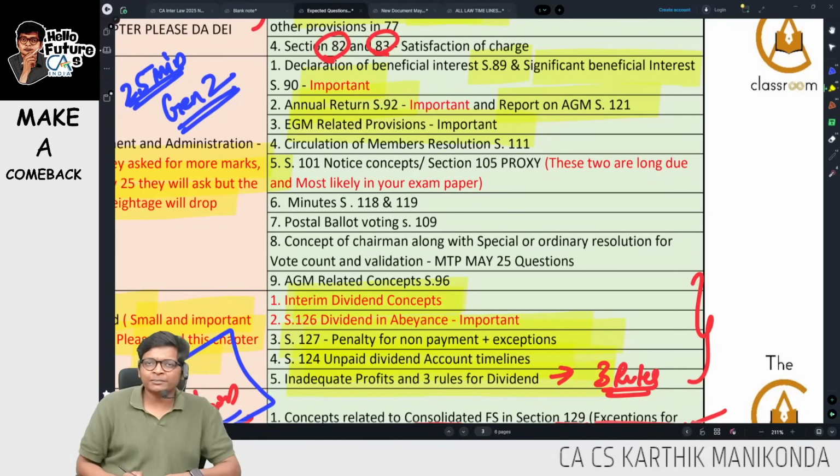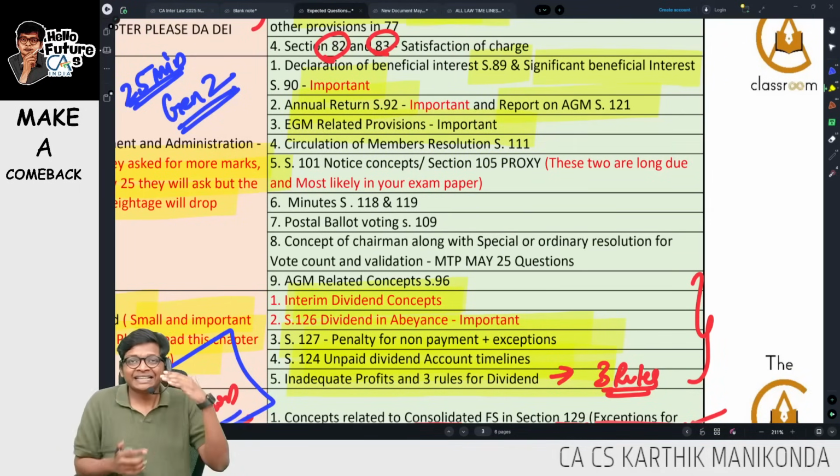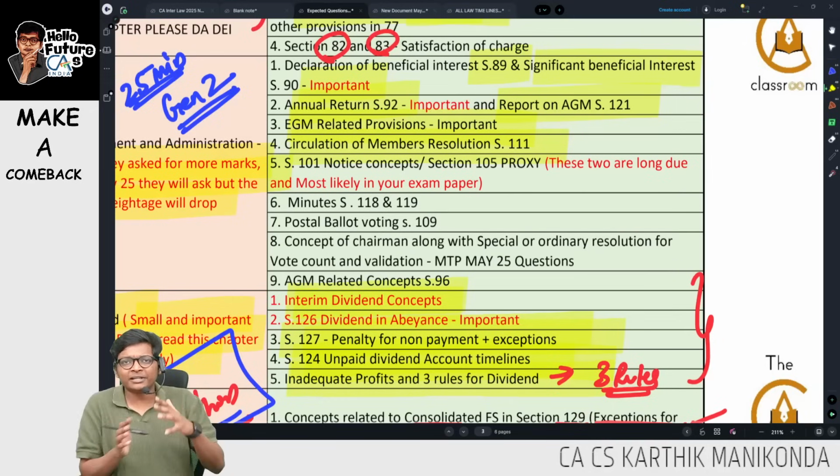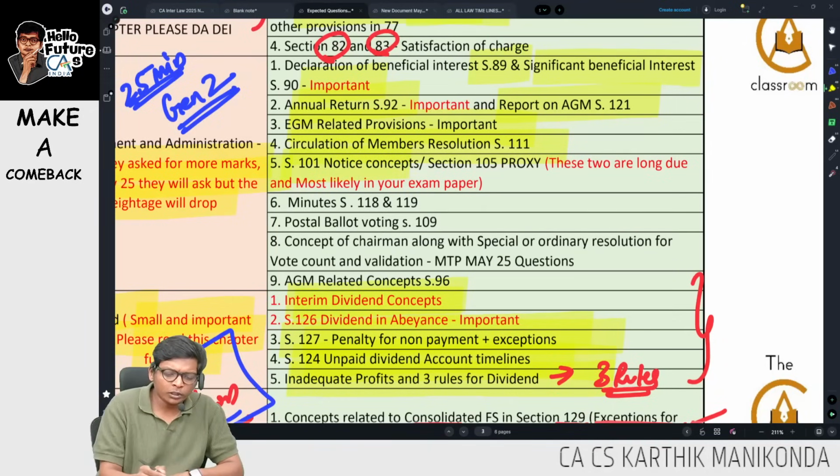EGM related provisions are important, section 100, guys. Within 3 months you should hold the EGM. Who will requisition? An EGM cannot be adjourned in case the members themselves called it and members didn't come. All these provisions, go through them. Section 111, circulation of members' resolution, time limit. That one you go through, guys. 101, notice and proxy, long due. Most likely we can see this only in your paper. So run through this. All these are covered in our Gen Z, guys.